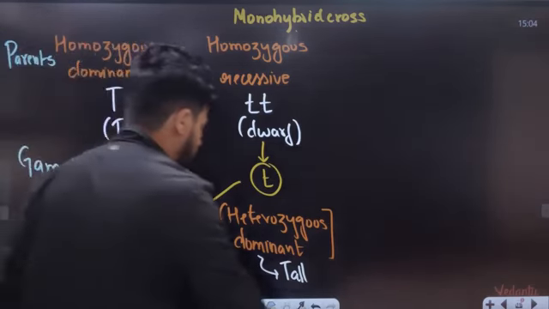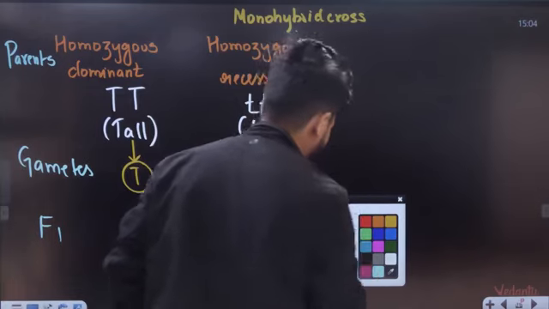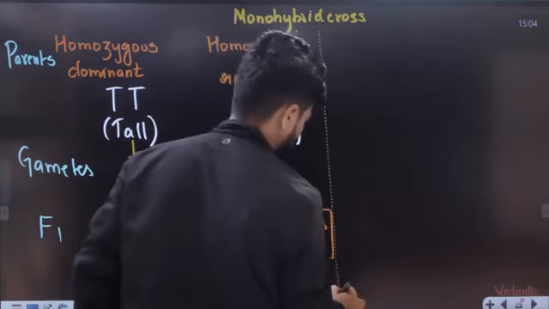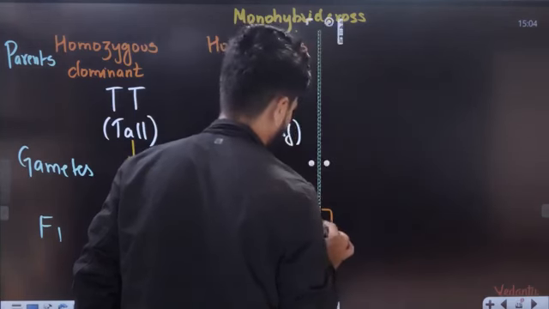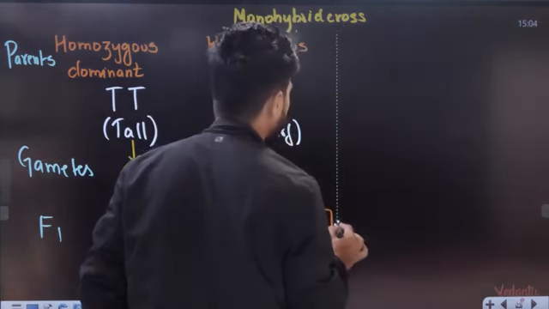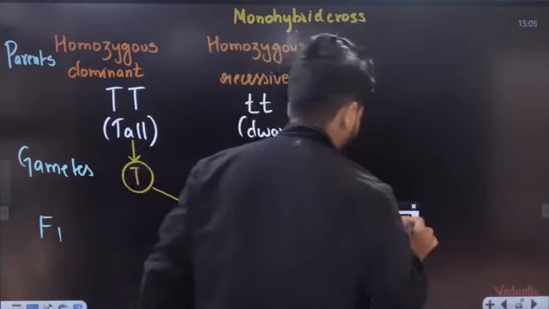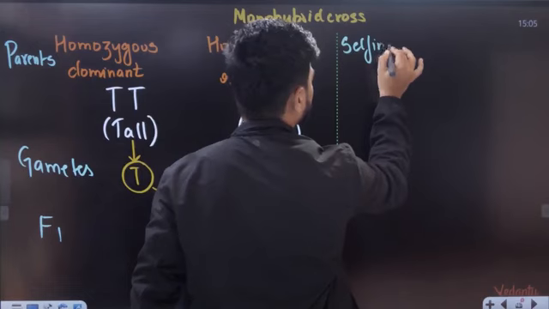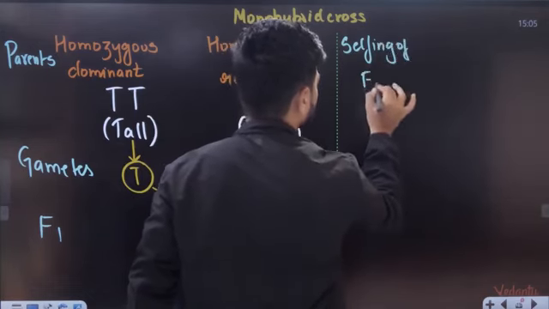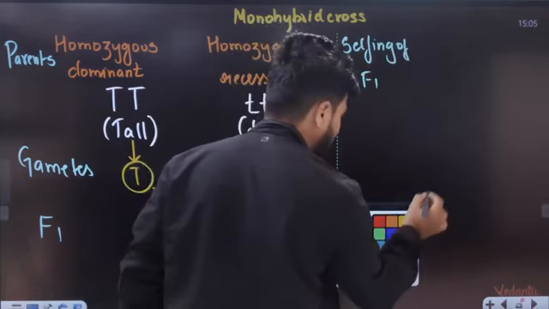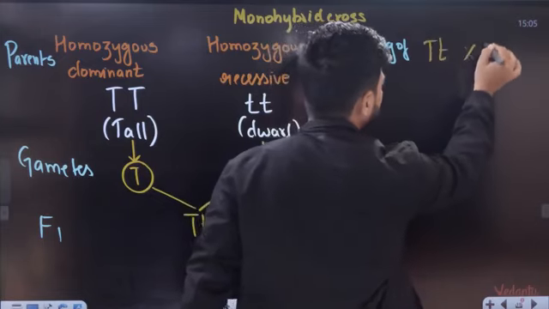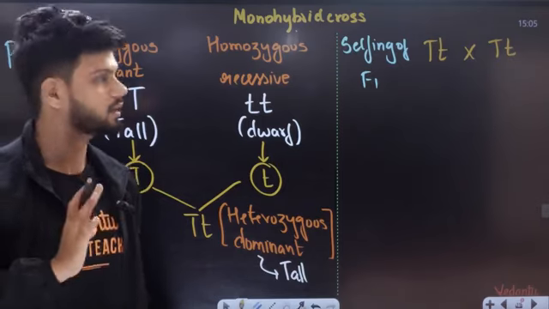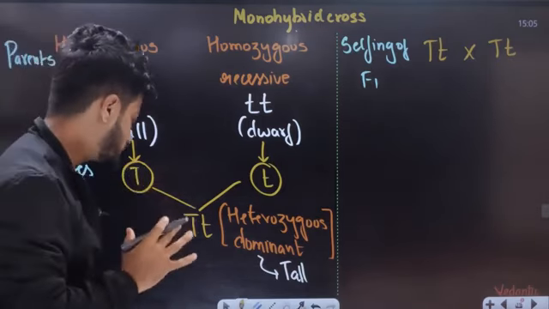The next step is called selfing of F1. One second, students. Next step is called selfing of F1. So what do we have in F1, students? In F1 we had capital T small t crossing with capital T small t. This is your F1 right here. Now again we need to form the gametes here.